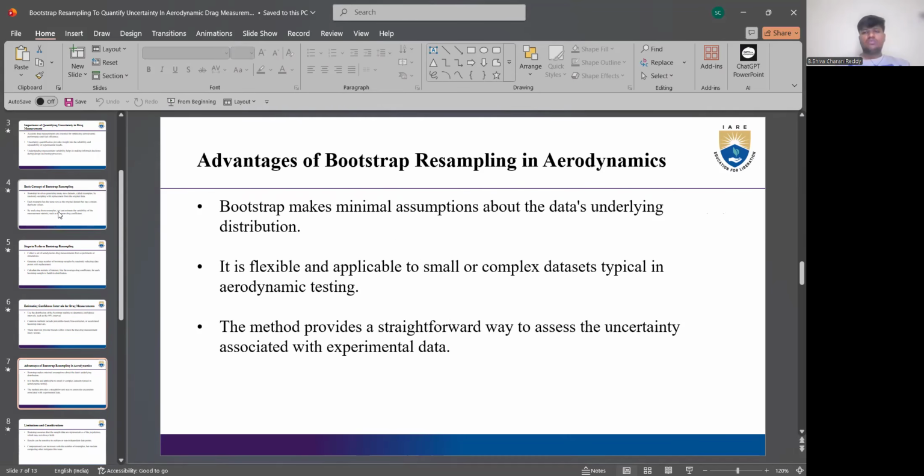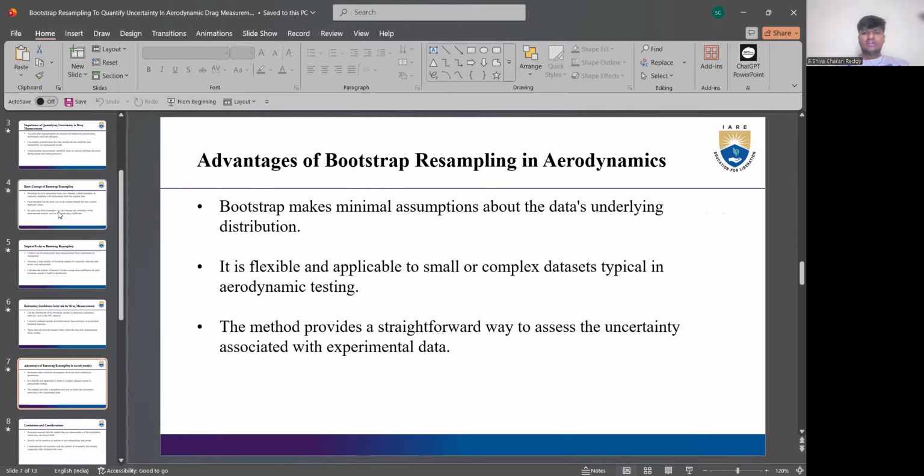Coming to advantages of bootstrap resampling in aerodynamics. Bootstrap makes minimal assumptions about the data's underlying distribution. It is flexible and applicable to smaller, complex datasets typical in aerodynamic testing. This method provides a straightforward way to assess the uncertainty associated with experimental data.